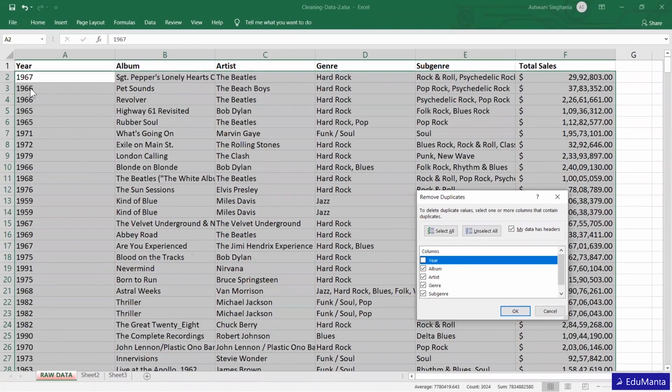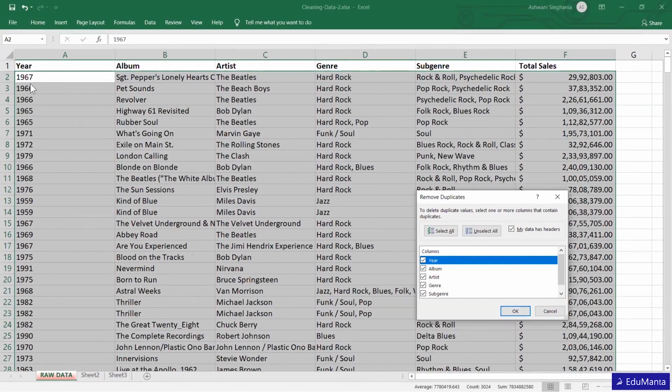These two are different, but suppose all other values are similar. If year is unchecked, the row will get deleted. But if I select year also, then even this needs to be the same to get deleted.